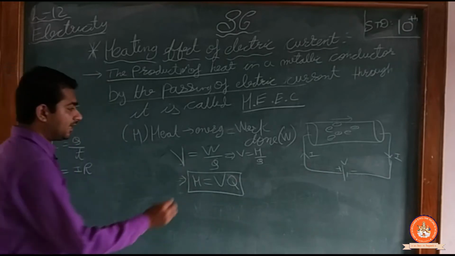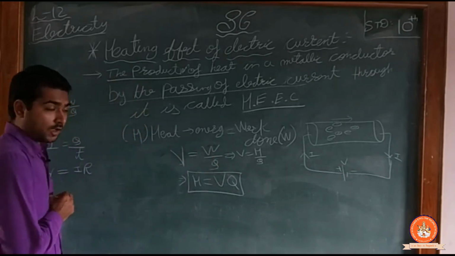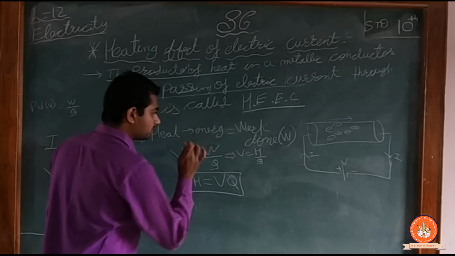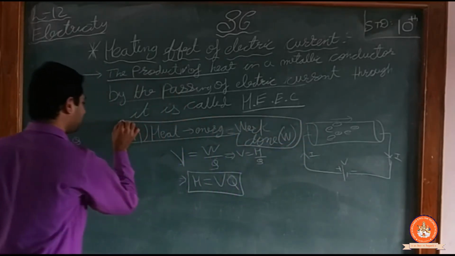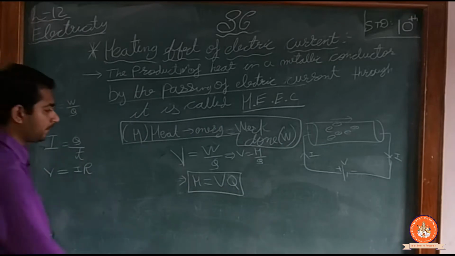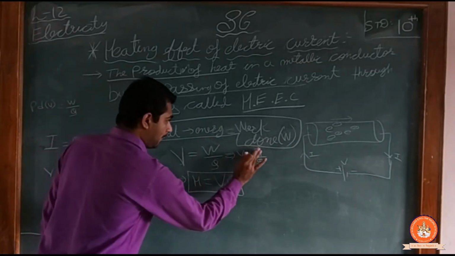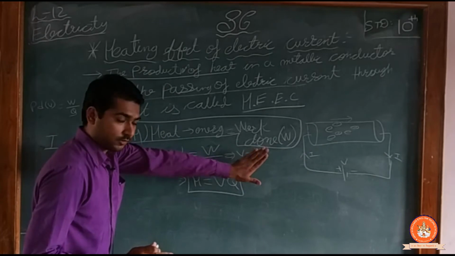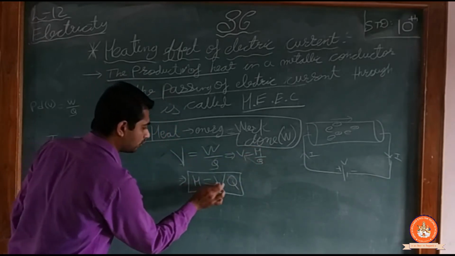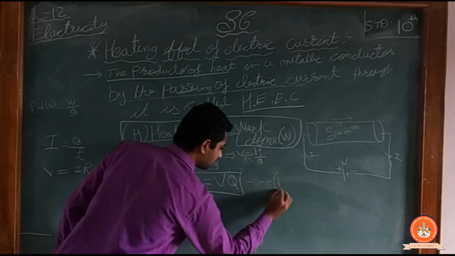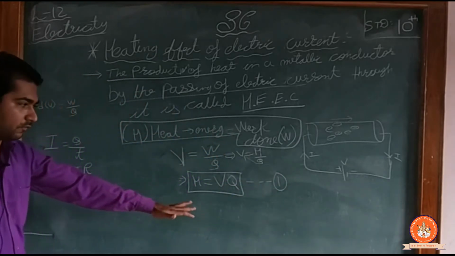I had written W; in place of W, I can write H because both are the same. Now making H on one side only, Q will go here. What I get? H is equal to VQ. This is my first equation, or you can say first formula for the heat.